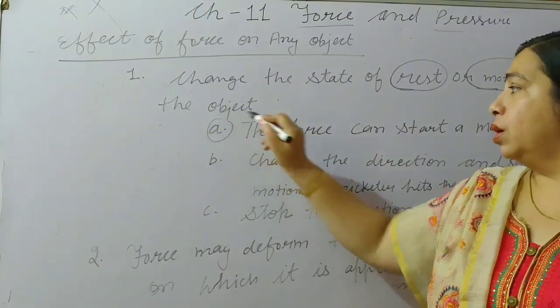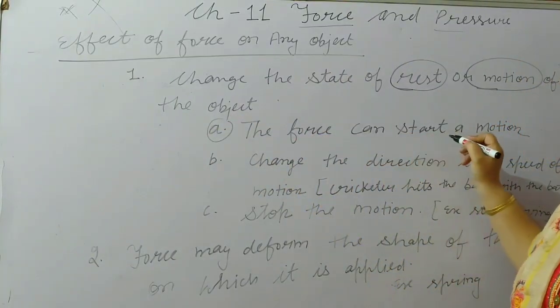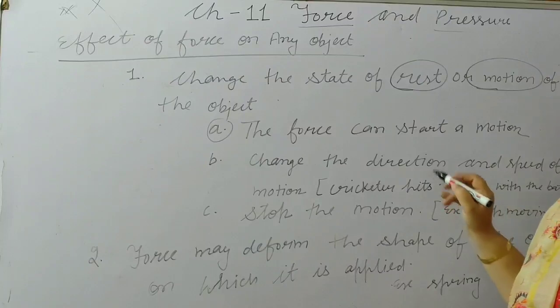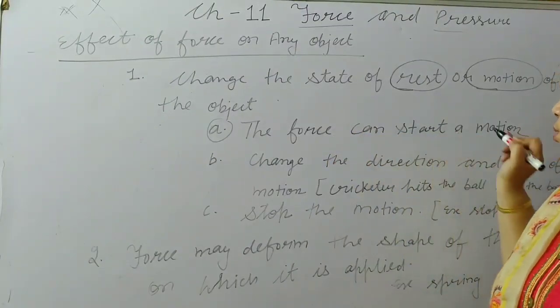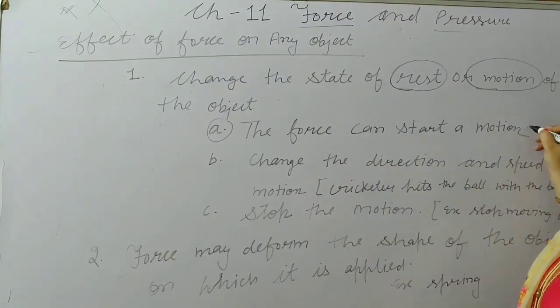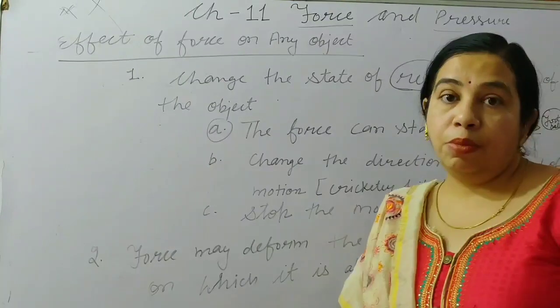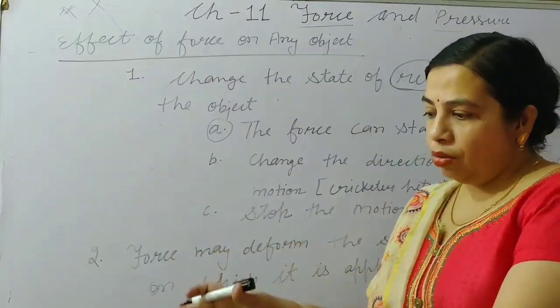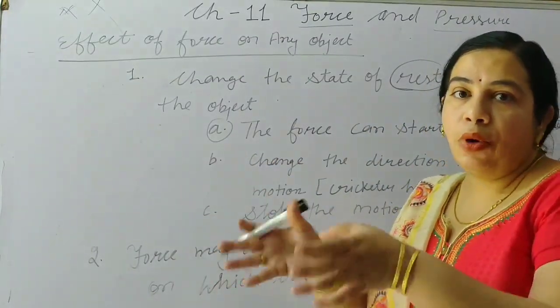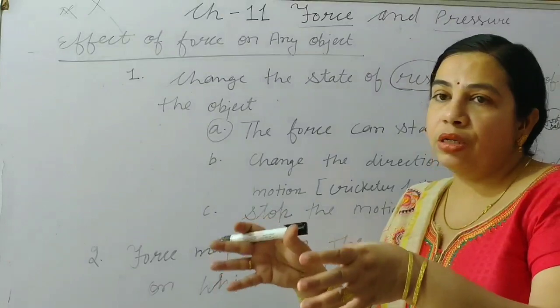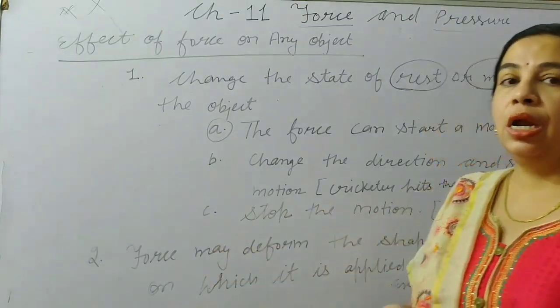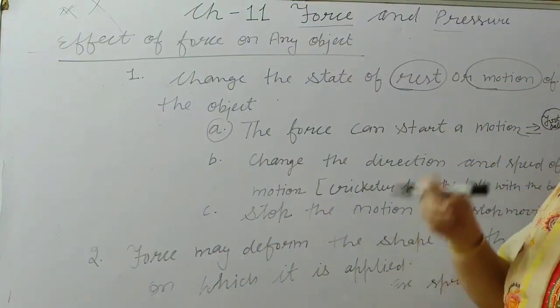First is given: the force can start a motion. How can a force start a motion? Many examples are there. If we see a football, when players start playing, first they keep the ball, then they kick. In the starting condition the ball is at rest, and after the kick it will start moving.